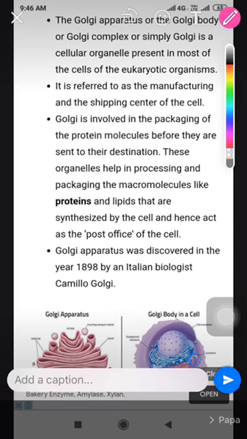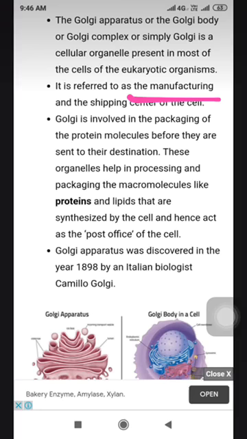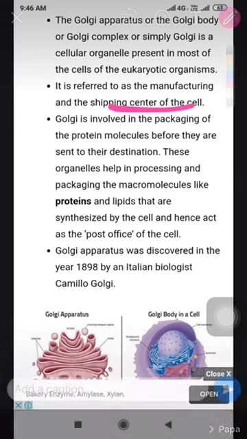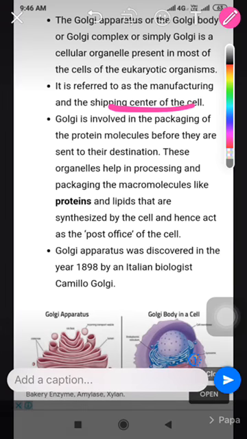The Golgi complex, or simply Golgi, or Golgi apparatus, is a cell organelle present in most of the eukaryotic cells of a eukaryotic organism. The Golgi complex is referred to as the manufacturing and shipping center of a cell. This helps to transport protein and lipid molecules from the cell. What is meant by shipping? To transport protein, lipid, and carbohydrate molecules throughout the cell.